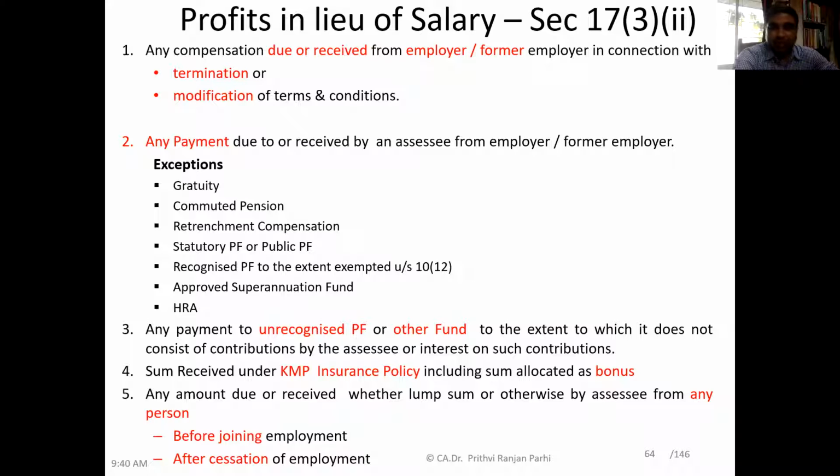Because of this employment, the employer has taken a key management insurance policy, and this compensation received by the employee will be treated as salary. It may be pertinent to mention here that if the compensation is received by the legal heir of the assessee, then it is not salary income.